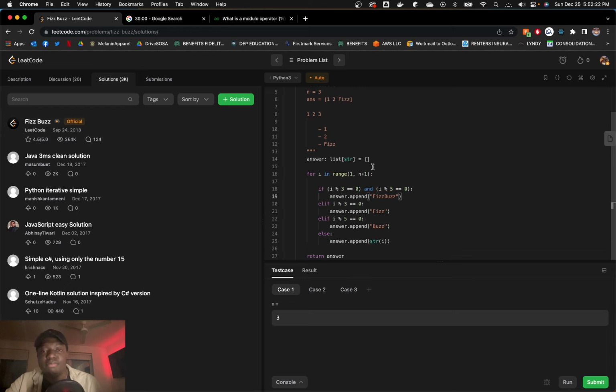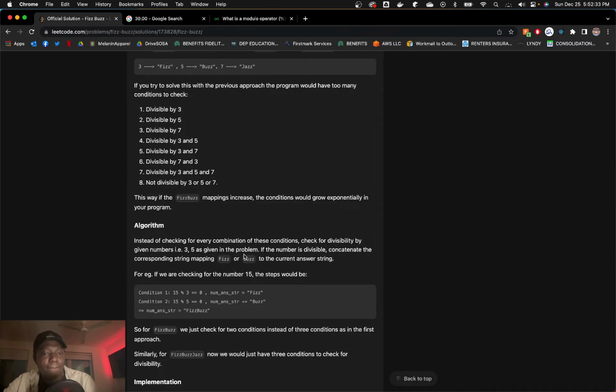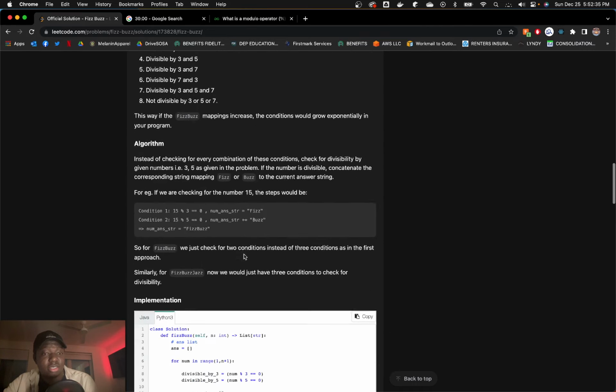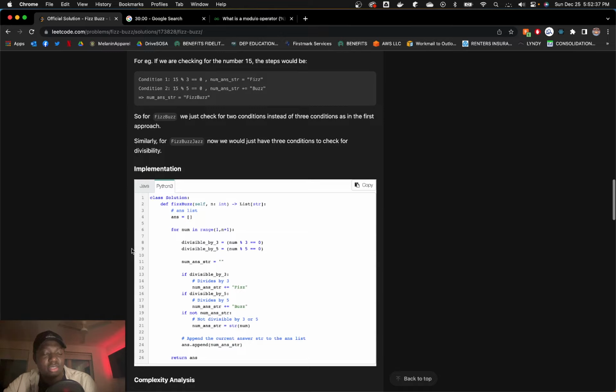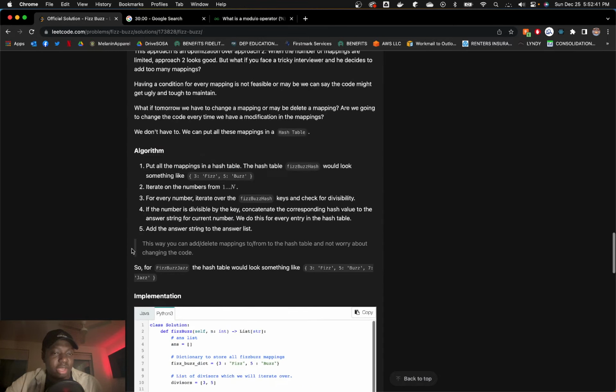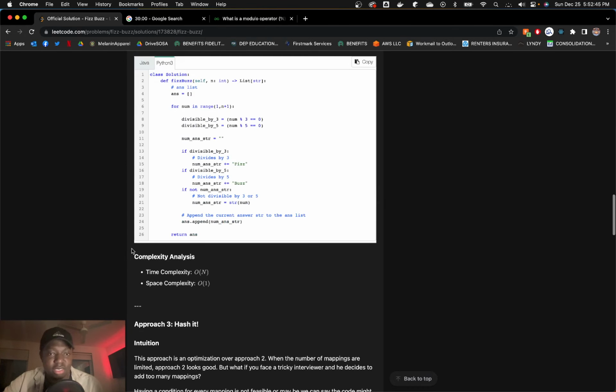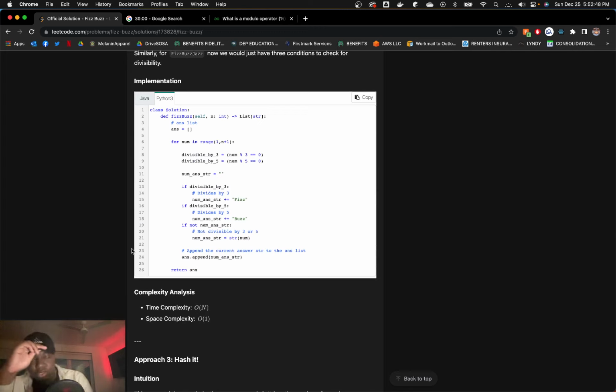Well, you'd probably pull one thing out. So in the second solution, how do they make it better? By doing string concatenation. So the idea is that we're not quite at the hash, right? We're kind of in between the naive solution and the hash. So we're saying that the best solution, so coming up with the first solution probably shouldn't be where you go, right?